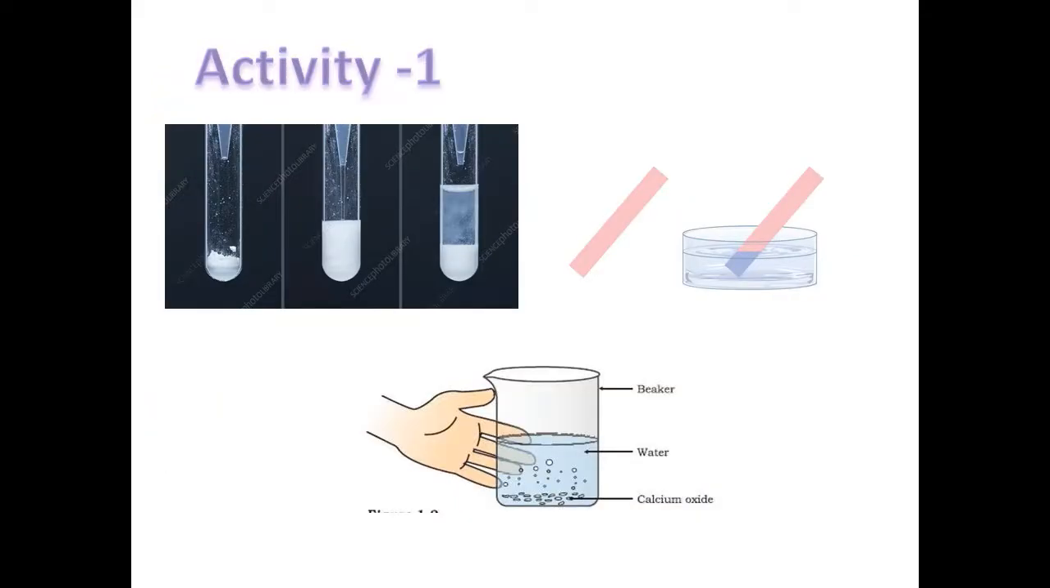So in your textbook it was given as activity 1. I am going according to your textbook only, to make you understand in a better way. In activity 1, what was given is: take a small amount of calcium oxide. Calcium, the chemical symbol is capital C small a. Capital C small a is the chemical symbol for calcium. Oxide, capital O. So you take some amount of calcium oxide and add water to it.